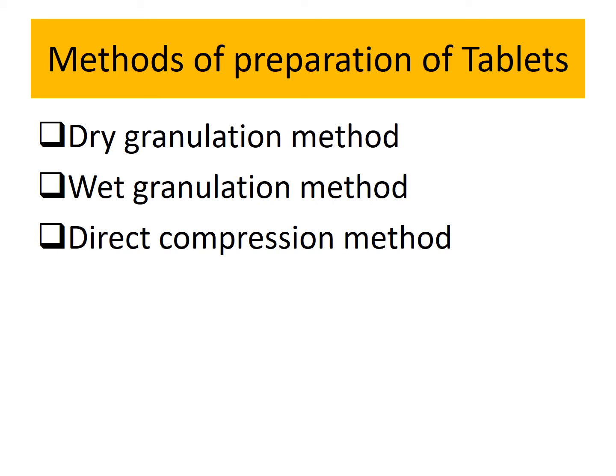Here the drugs with the excipients are mixed properly. Then it forms a big slug, meaning a big tablet is prepared. Then this slug is broken down into small pieces. Then screening is carried out. After screening we get uniform size particles and then tablets are compressed using a single punch machine or multiple punch machine.